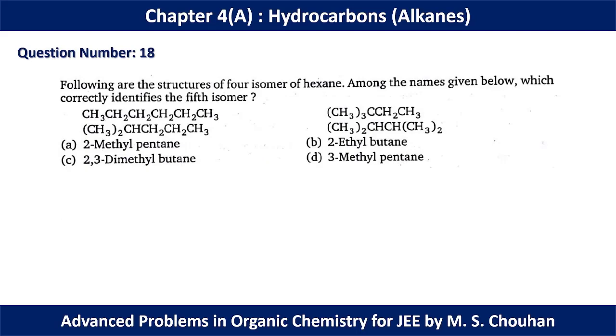In question number 18, the structures of 4 isomers of hexane are given along with the names below; which correctly identifies the fifth isomer? Okay, so for question number 18, it will be 3-methyl pentane. The structure of 3-methyl pentane is CH3, CH2, CH(CH3), CH2, CH3. This is 3-methyl pentane. The structures given below are also isomers, and the names of some of the structures are already given in these options. So for question number 18, 3-methyl pentane should be the correct option.